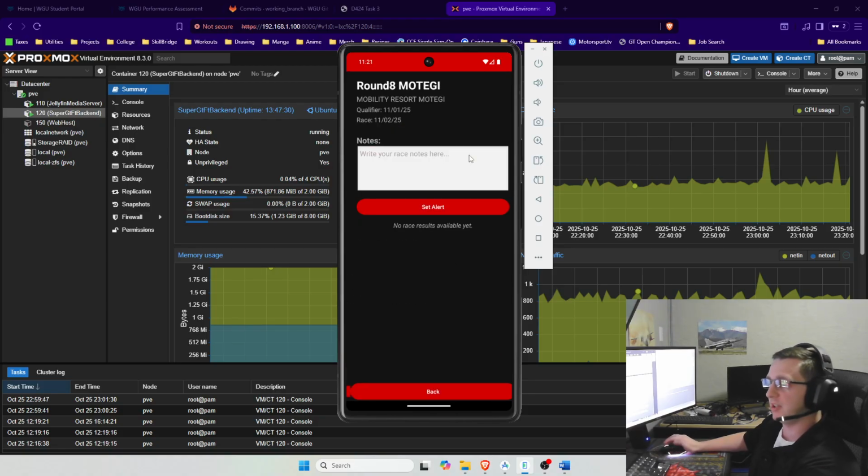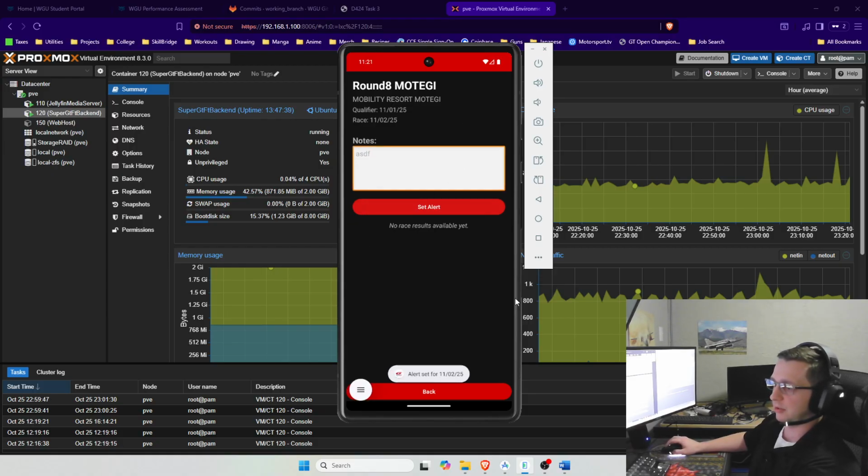So there's next race, and this specifically shows the next race in the series, which you could see at the top over here was round 8. So you can set notes here, set an alert, and it'll tell you the date that it sets the alert for.